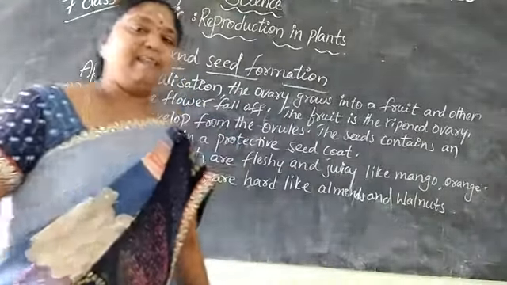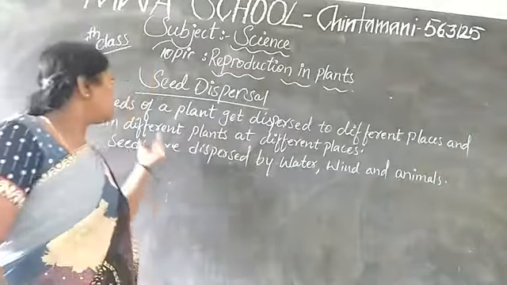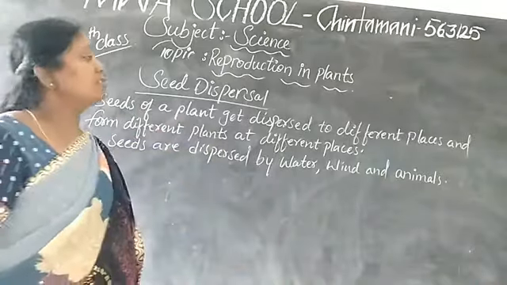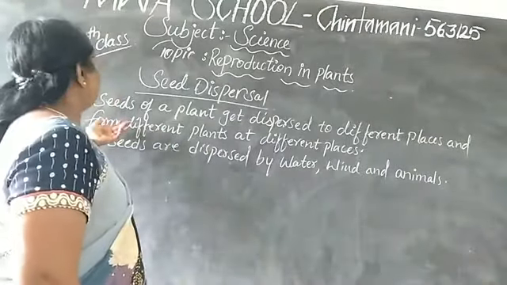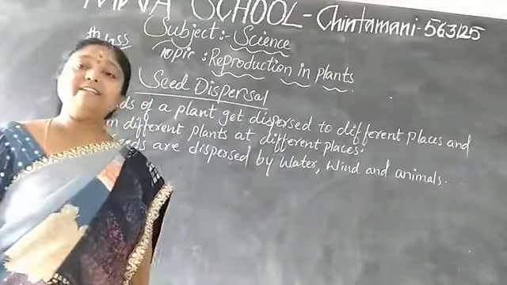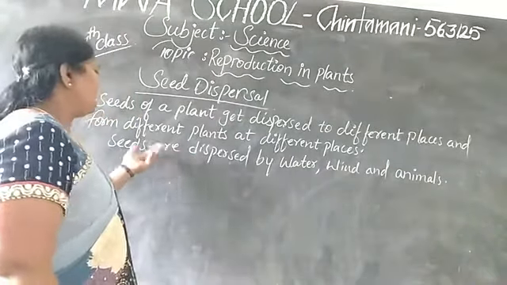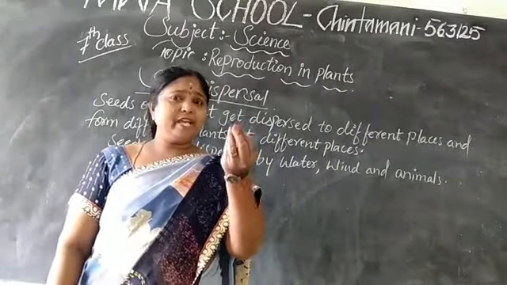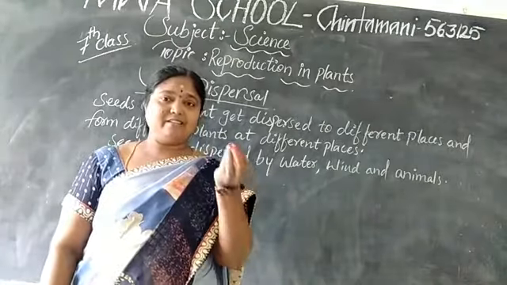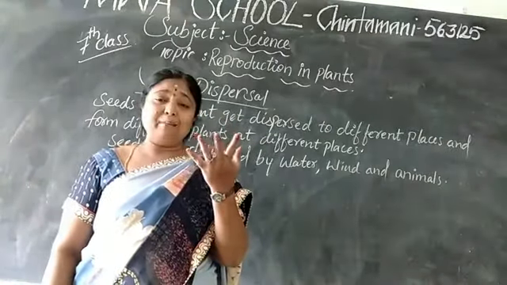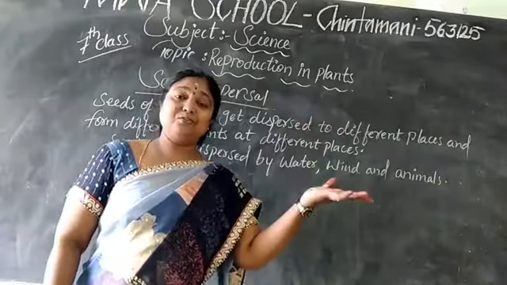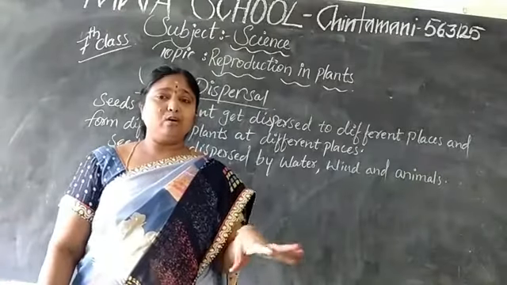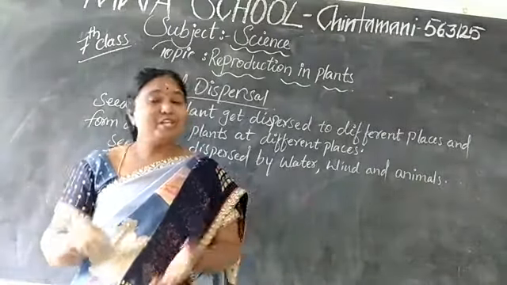Next our topic is seed dispersal. Seeds of a plant get dispersed to different places and form different plants at different places. These seeds are dispersed by water, wind and animals. If you take a flower, if it is dry, and you blow, what will happen? That flower will be dispersed through the air and it goes somewhere, lands on the land, and comes up as a new plant.